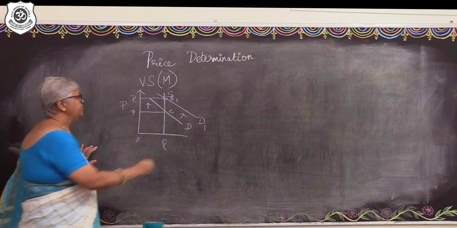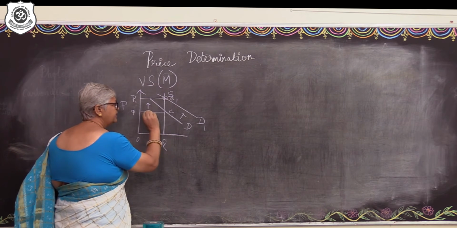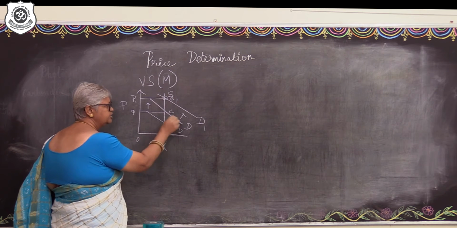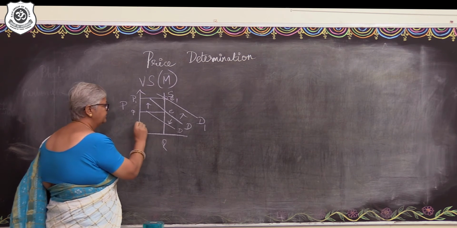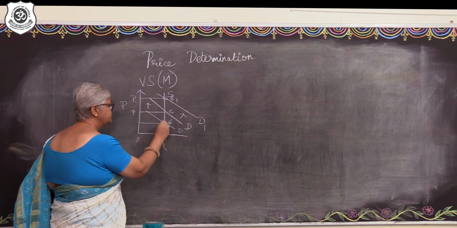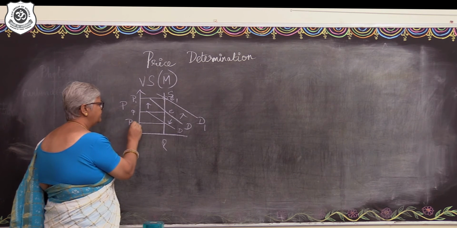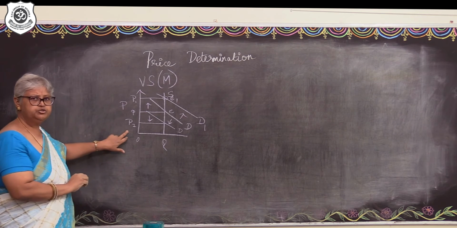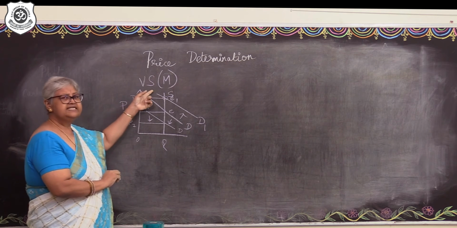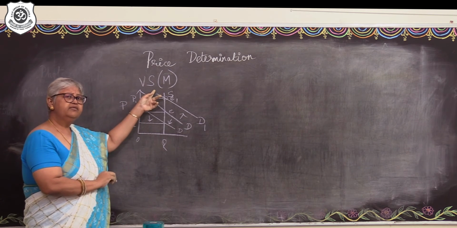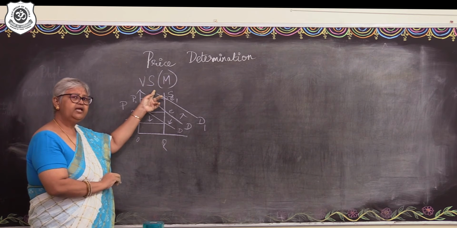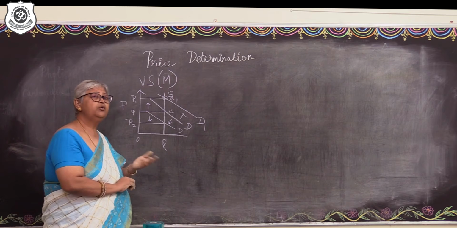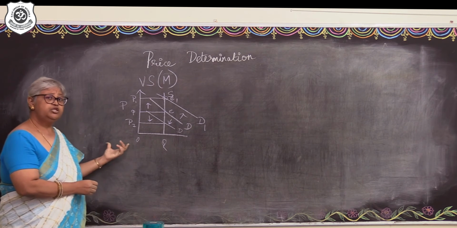Fine. Same way, when there is a reduction in the demand, that can be understood as a leftward shift in the demand curve. So, that would cause a fall in the market price. So, the market price might fall from OP to OP2. Again, let's understand that's a very short time period. The supply cannot be quickly taken away from the market. It's there. But then demand changes much more quickly in the very short time period also.